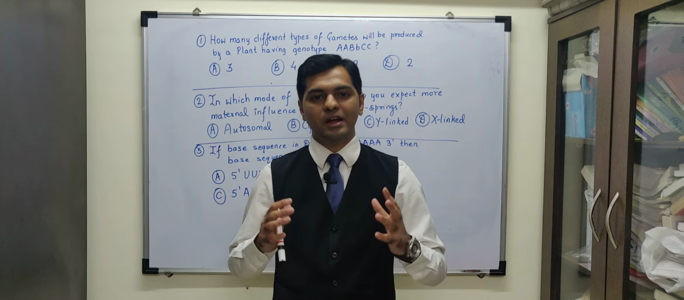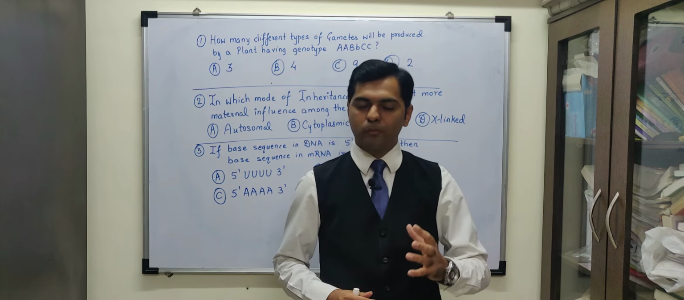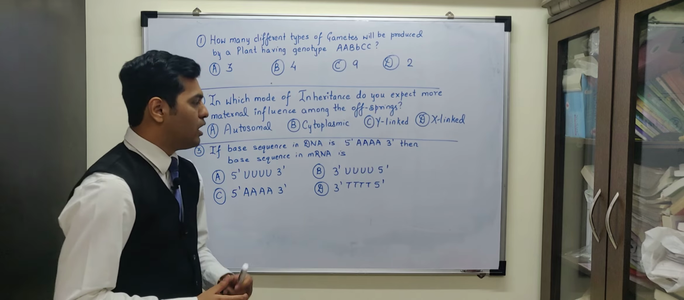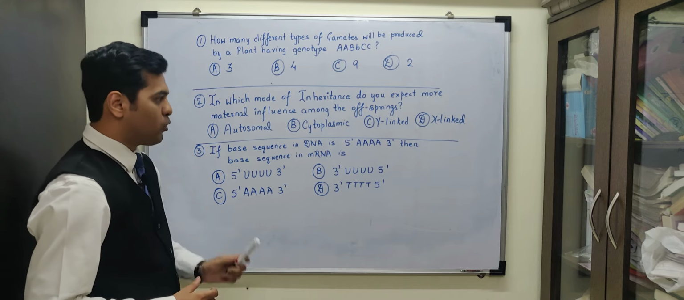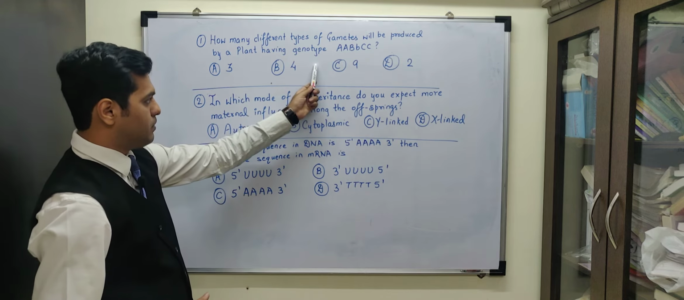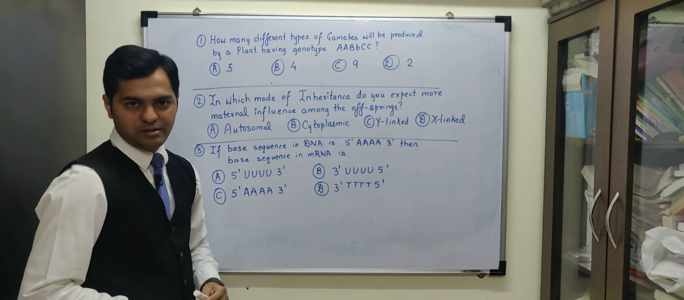We are discussing the tricky 3 MCQ for the NEET and AIIMS exam from the topic genetics. Now the first MCQ is, how many different types of gametes will be produced by a plant having genotype capital A, capital B, small b and capital C.